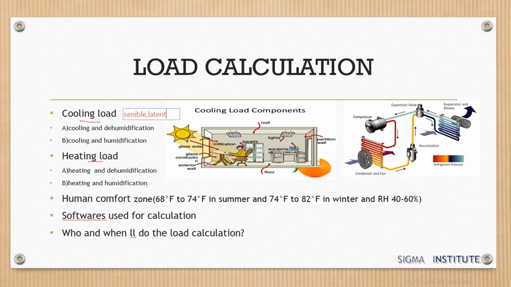Similarly, we have latent load. Latent load is the load that causes the change in the phase of the air without changing its temperature. So we have different latent loads, like heat gain through equipment and heat gain through people, that release moist air into the air.